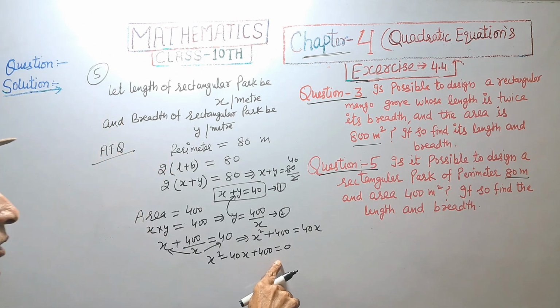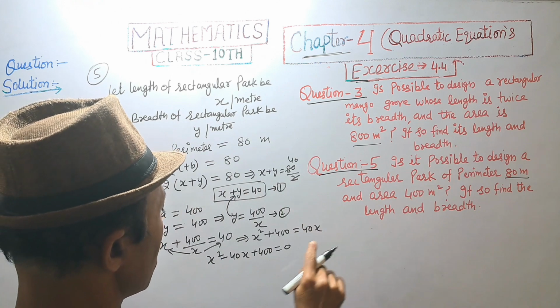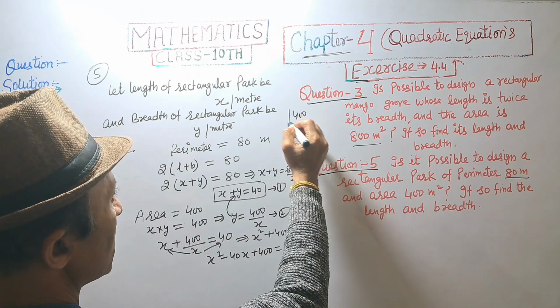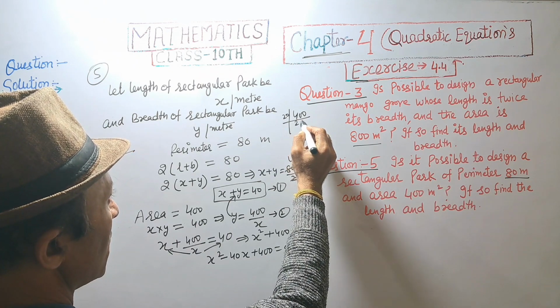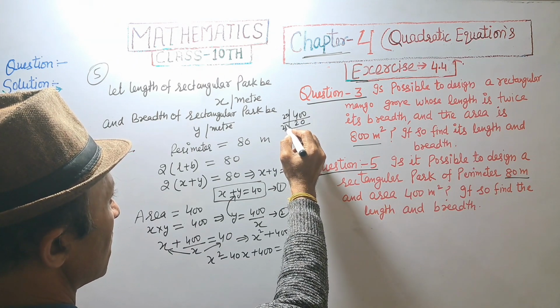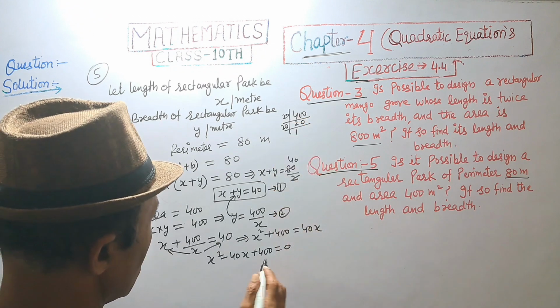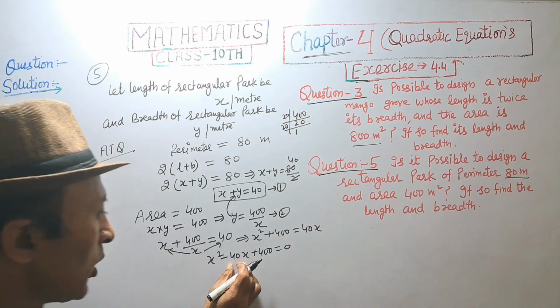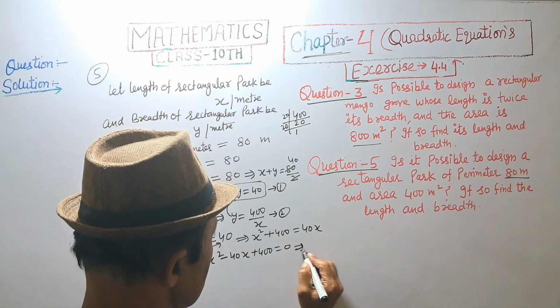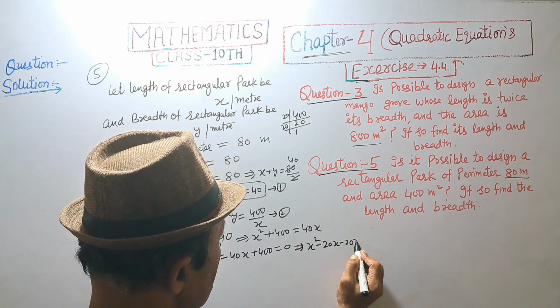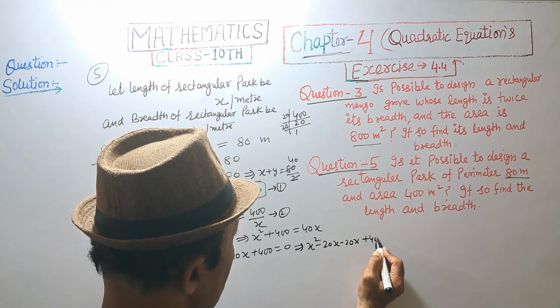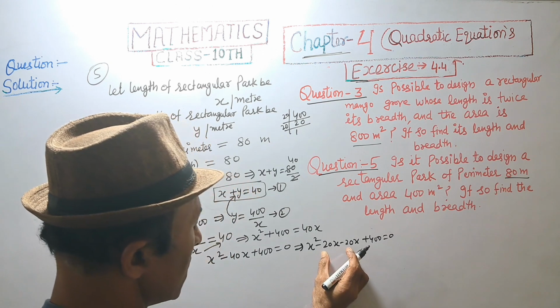It's a quadratic equation and we are splitting the middle term. Prime factorization of 400 is 20 into 20. So we are splitting minus 40x. This implies x square minus 20x minus 20x plus 400 is equal to 0.